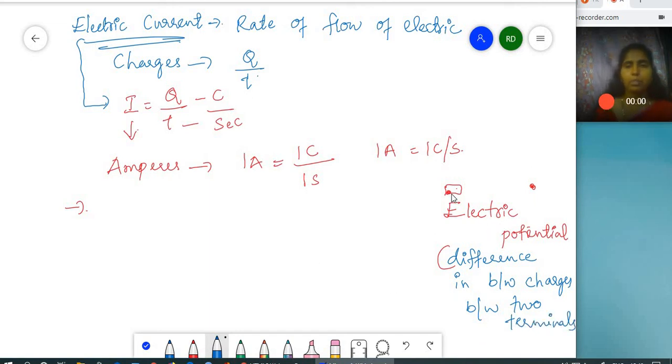And then suppose to make the bulb glow, we have to carry the amount of charge from this point to this point. Yes, so how do we carry? That work is done. So in order to move the charges from one terminal to the other terminal, there is a certain amount of work. So that work done